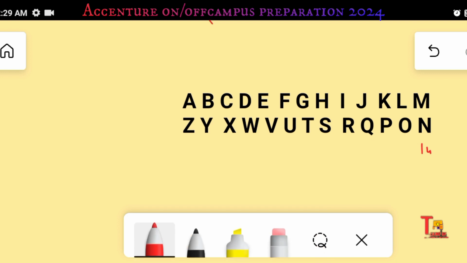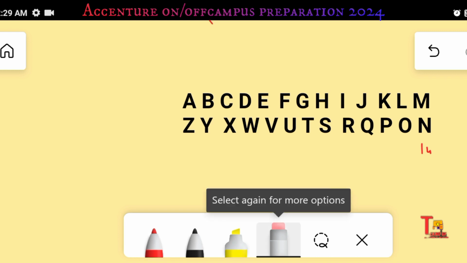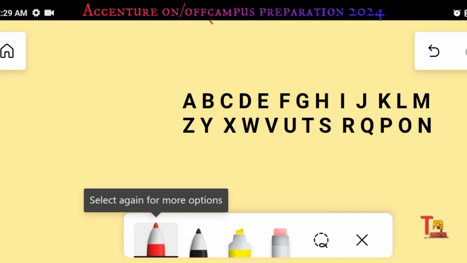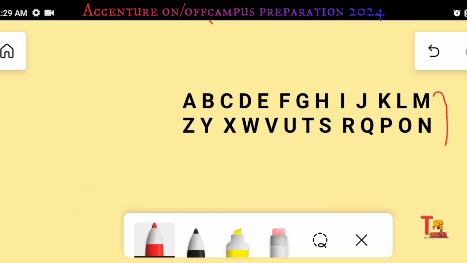Which two letters total 27, that is the opposite actually, right? So M and N is opposite, A and Z is opposite, and a good trick to remember that: LOVE. LO is opposite, VE is opposite.